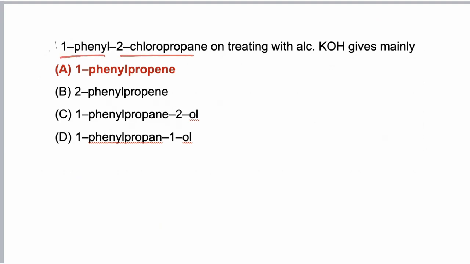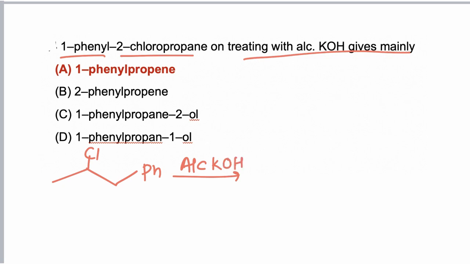1-Phenyl-2-chloropropane on treating with alcoholic KOH gives mainly what? So this is the structure of 1-phenyl-2-chloropropane reacting with alcoholic KOH. Now in presence of alcoholic KOH, an E2 reaction takes place, and this is the leaving group, and a beta hydrogen is removed in such a way that the most stable alkene is formed.